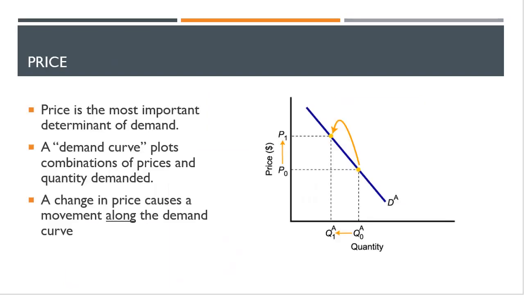The first one is the price. This is the most important determinant of demand. The only difference between price and other factors is that when price changes, quantity demanded changes. When other factors change, demand itself changes. So if I consider this example, we can see that price increases from P0 to P1, and that leads to a decrease in the quantity demanded, and that change can be observed from here to here. This means these changes are occurring along the same demand curve, which we call movement along the demand curve.